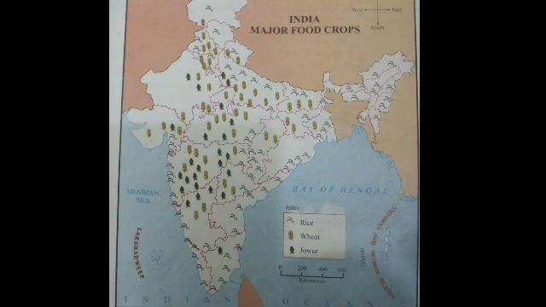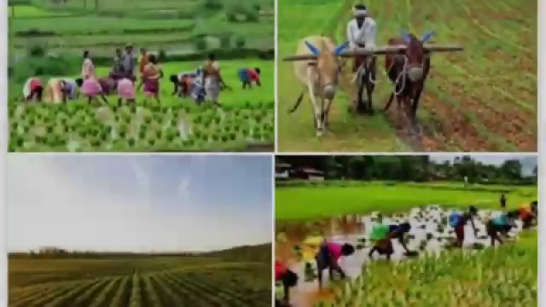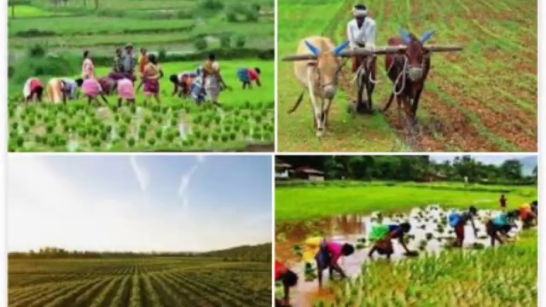Children, agriculture is the main occupation in all parts of our country. So, India's main occupation is agriculture. It is mainly dependent on rainfall. You know that for the agriculture we need water.